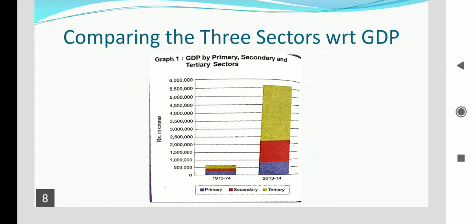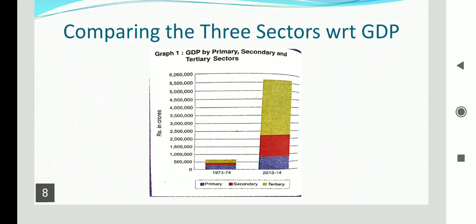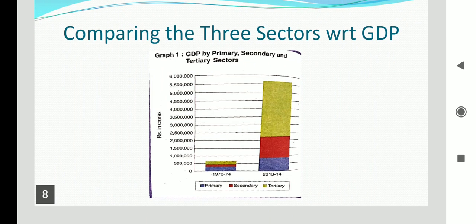So what is shown in this? Can you guess which was the largest producing sector in 1973-74? Can you guess that? And which is the largest producing sector in 2013-14? And can you say which sector has grown the most over 40 years? And also I want you to know what the GDP of India was in 2013-14.